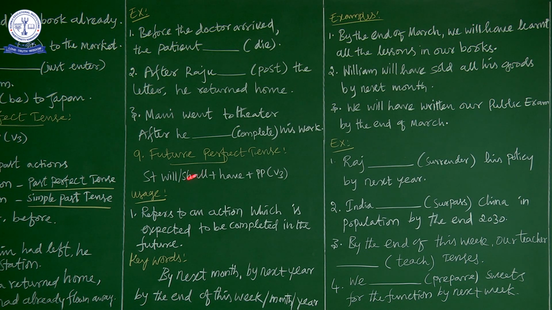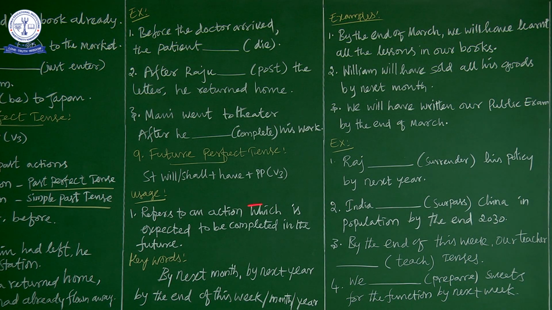Next we use will or shall. We use will. So India will have. Surpass is the present form of the verb, and the past form is surpassed. So India will have surpassed China in population by the end of 2030.